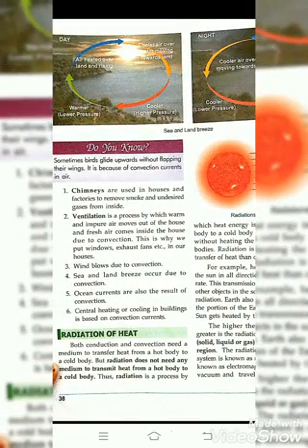Next is radiation. Radiation is a process that doesn't need any type of medium. Both conduction and convection need a medium to transfer heat from a hot body to a cold body, but radiation does not need any medium to transmit heat from a hot body to a cold body. I already told you radiation does not need any medium to transmit its heat from one part to another. It happens in gases.